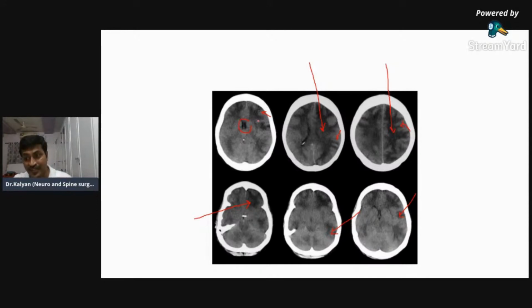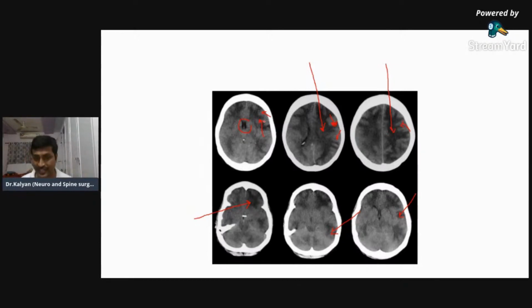And now we have to differentiate whether it's an infarct or an edema. Edema characteristically has these finger-like projections which I'm showing you. These finger-like projections are characteristic of cerebral edema. Even here also you can see. So this is widespread cerebral edema. I don't know the cause; in these cuts, we can't identify it.